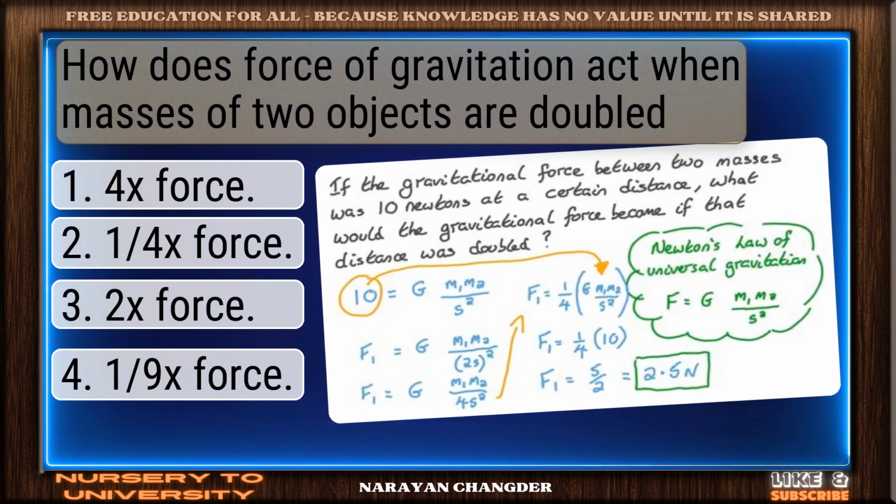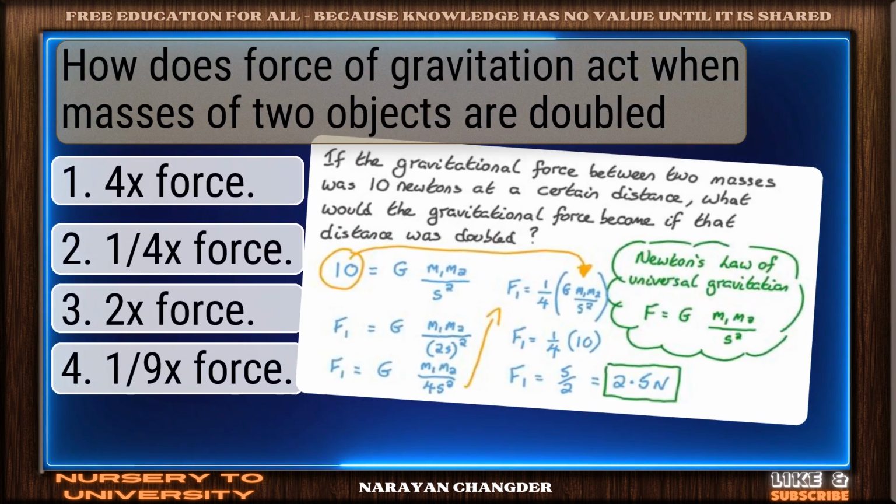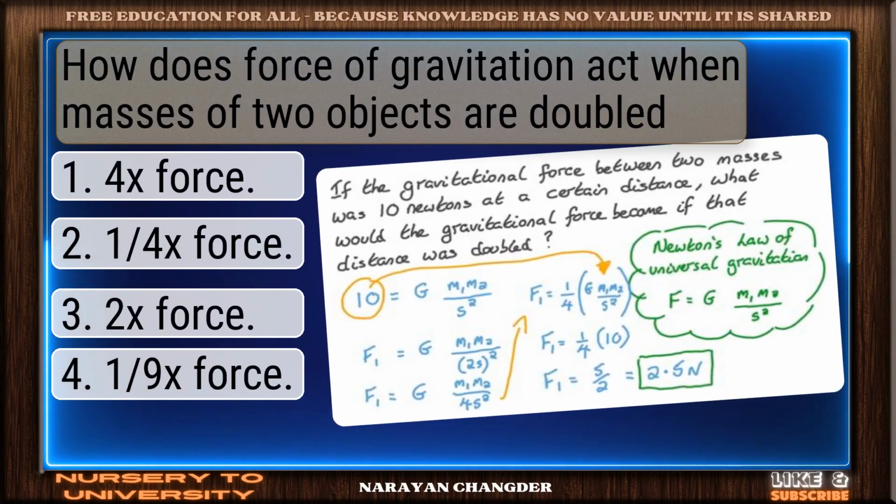Question number 58. How does the force of gravitation act when the masses of two objects are doubled?